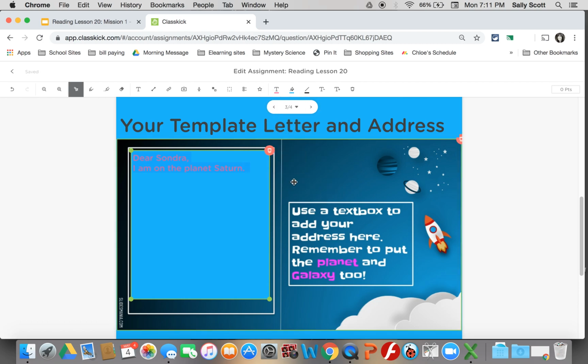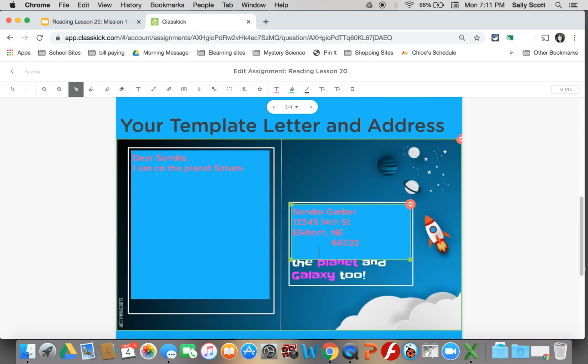Okay. Then you're going to come over to this side and you're going to put in your address by grabbing a text box again. And you're going to put in your address if you can type. She lives in Elkhorn, Nebraska, 68022.